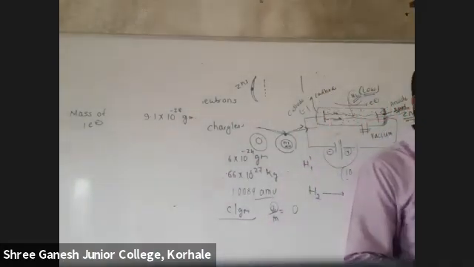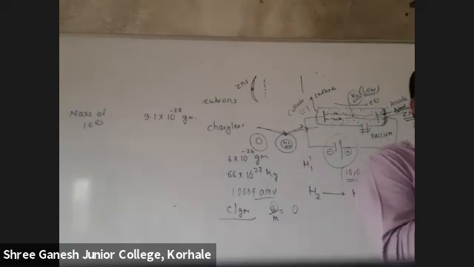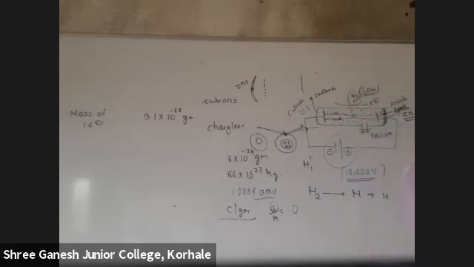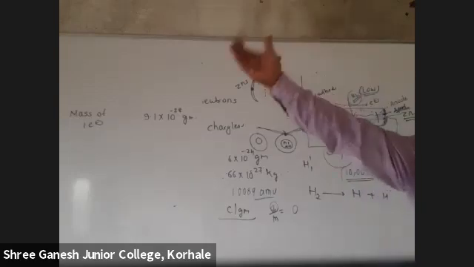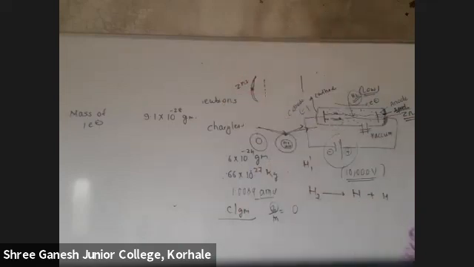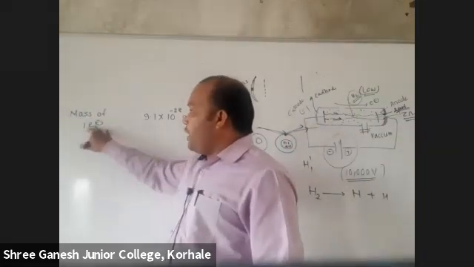What is this 6.022 into 10 raised to 23? If I say 1 mole of carbon, we will say it contains 6.022 into 10 raised to 23 atoms of carbon. If I say CO2, is it an atom or a molecule? Molecule. So for a compound, we'll say 6.022 into 10 raised to 23 molecules. So mass of one electron is this much.